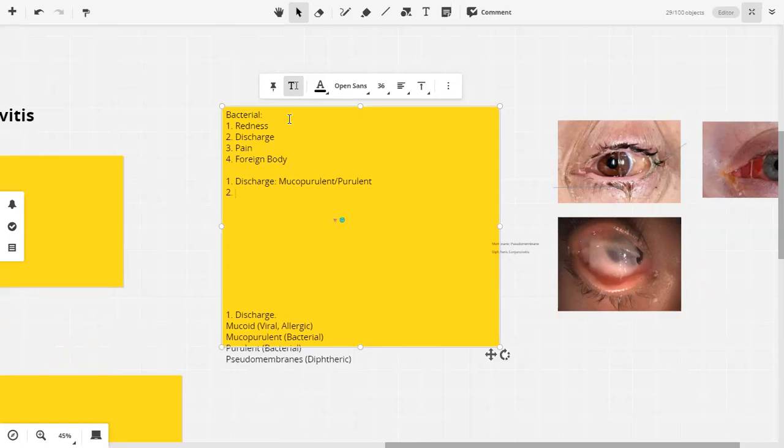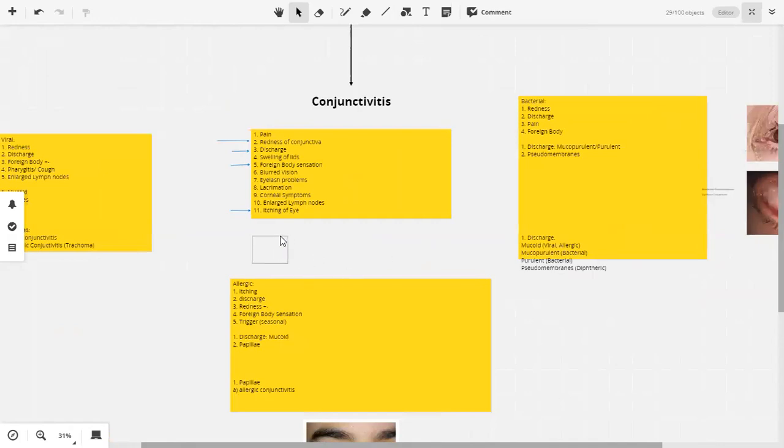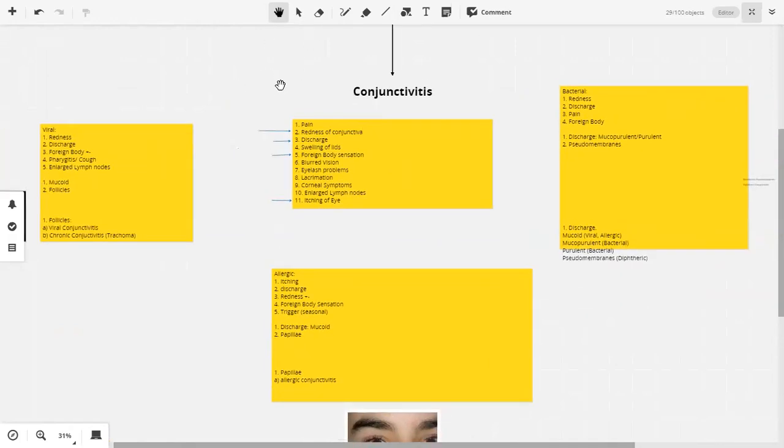Papilla or the fibrovascular proliferations, they are present in allergic conjunctivitis. ना follicles होंगे ना papilla होंगे. They can be pseudomembranes, etc.